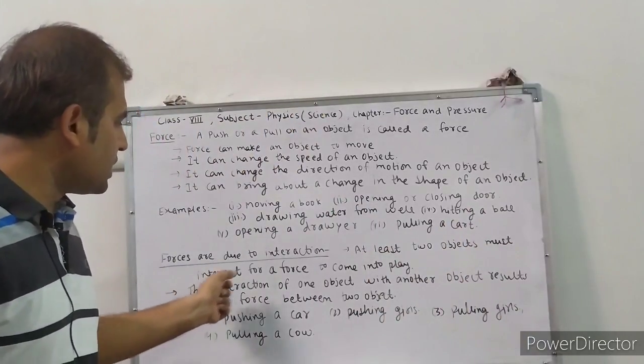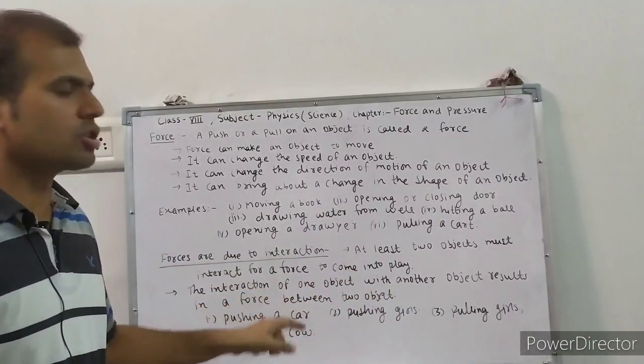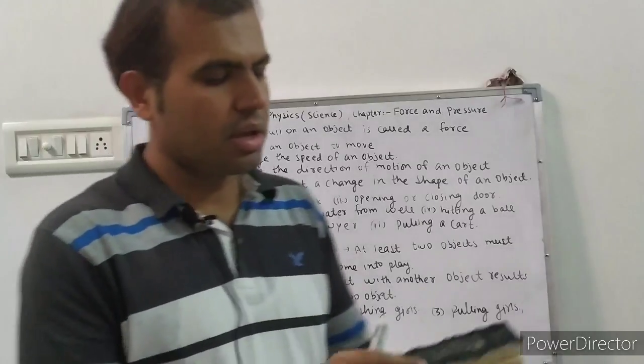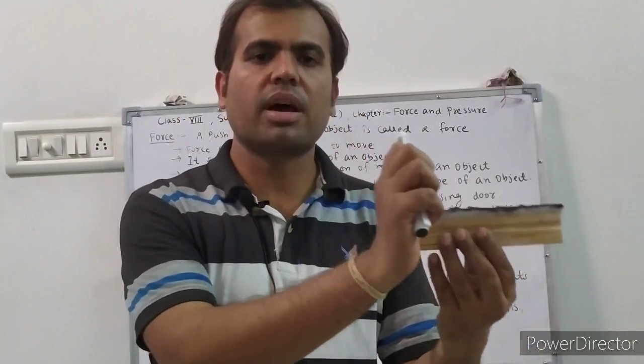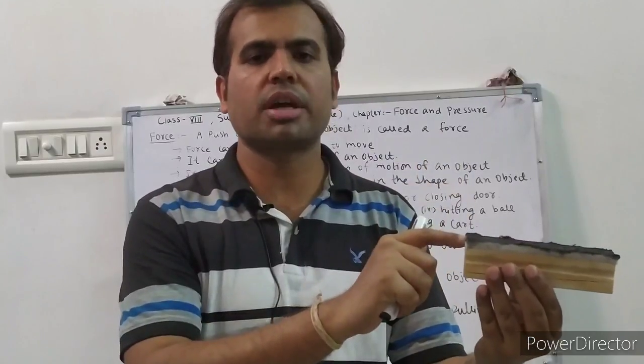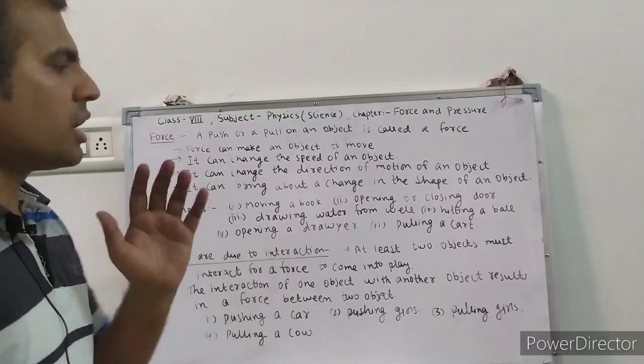Yes, the interaction of one object with another object results in a force between the two objects. Okay, this is the first object and this is the second object. So when you are applying a force on this object, this is also applying a force in the opposite direction.